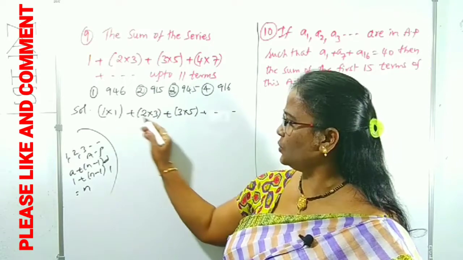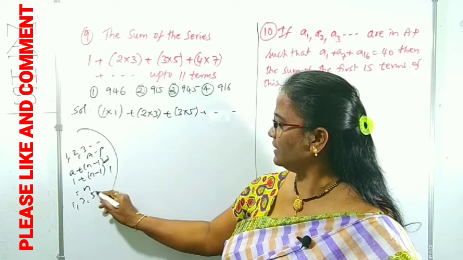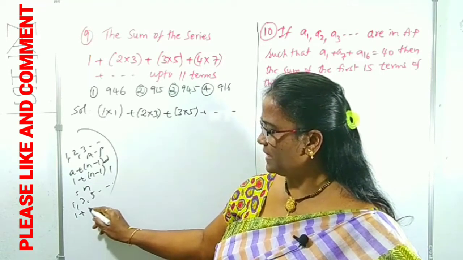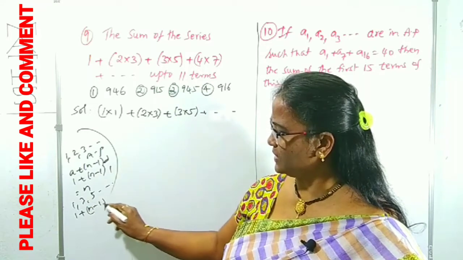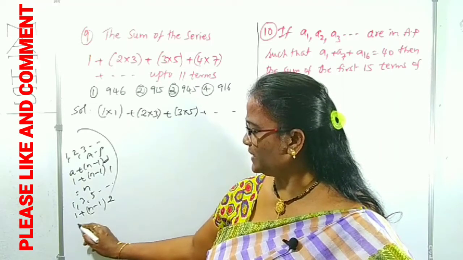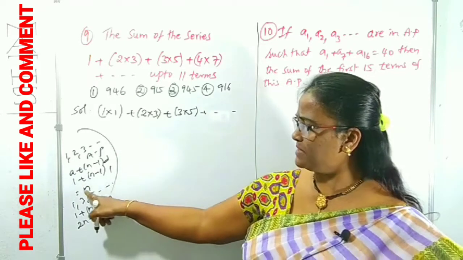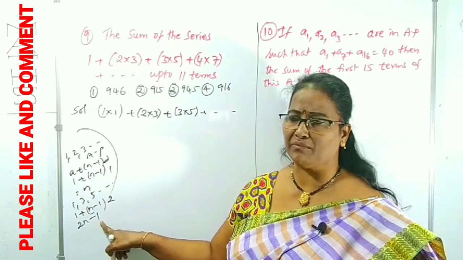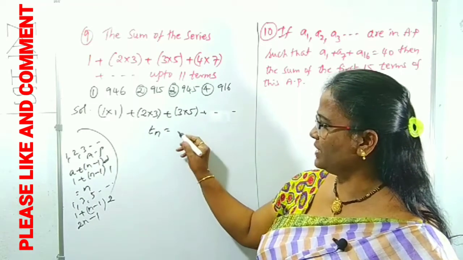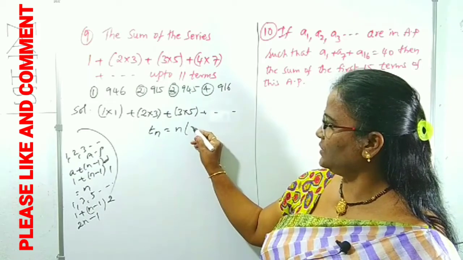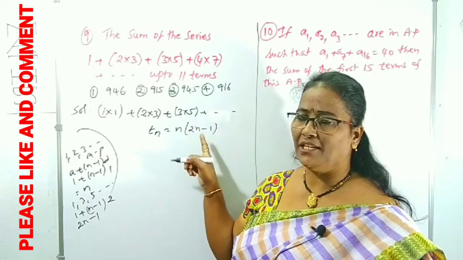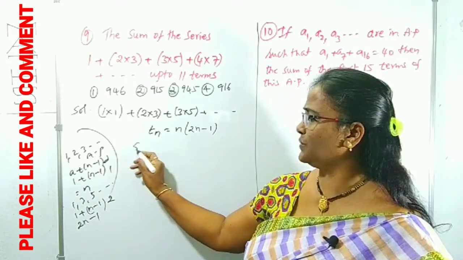Next, the second factors: 1, 3, 5. These are also an AP series. What is its nth term? A, which means 1, plus n minus 1 into D. The common difference here is 2. That is 2n minus 2 plus 1, which is 2n minus 1, right? You know the first factor's nth term is n, the second factor's nth term is 2n minus 1. What is the nth term of this series? Tn I am taking first of all. That is n into 2n minus 1. Because all are in products, these are also in the product. If the nth term is there, now to take the summation Sn, we can use sigma.